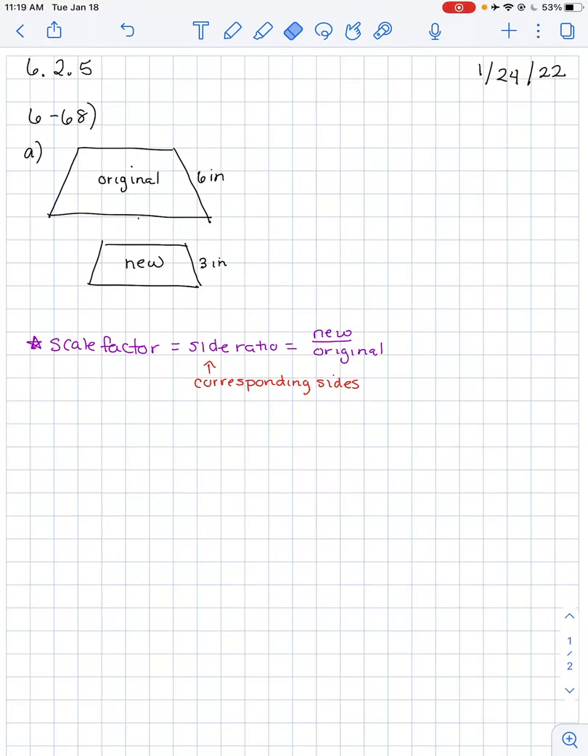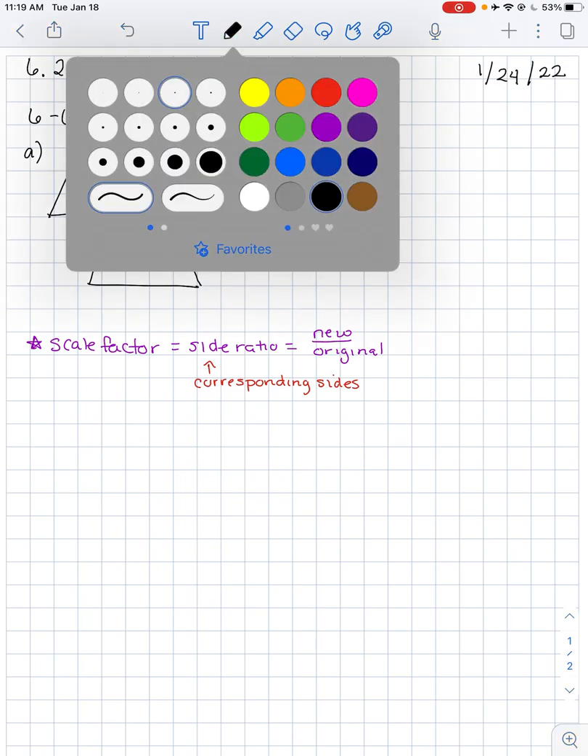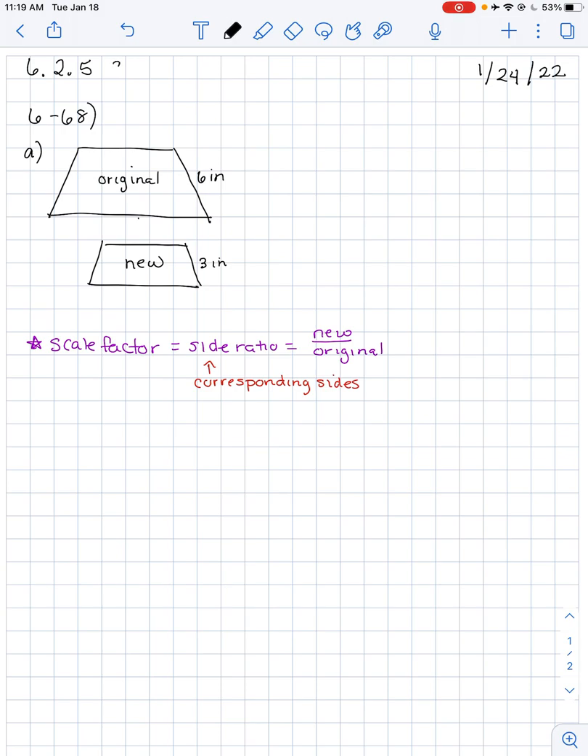Today we're going to be taking notes for Monday, January 24th and section 6.2.5. We're going to be talking about scale factor today. So go ahead and get your notes titled, please. And we're going to start by looking at problem 686, which is 86, not 68. 686, which is in your textbook.